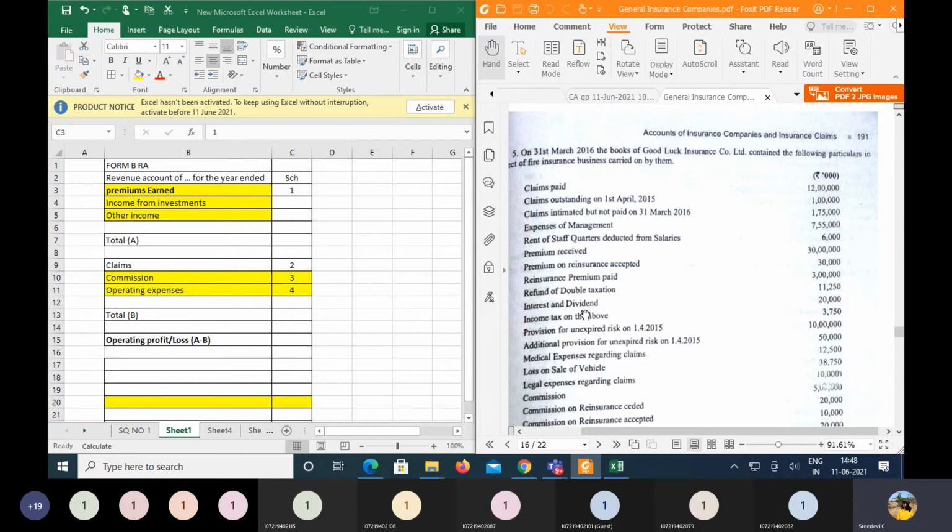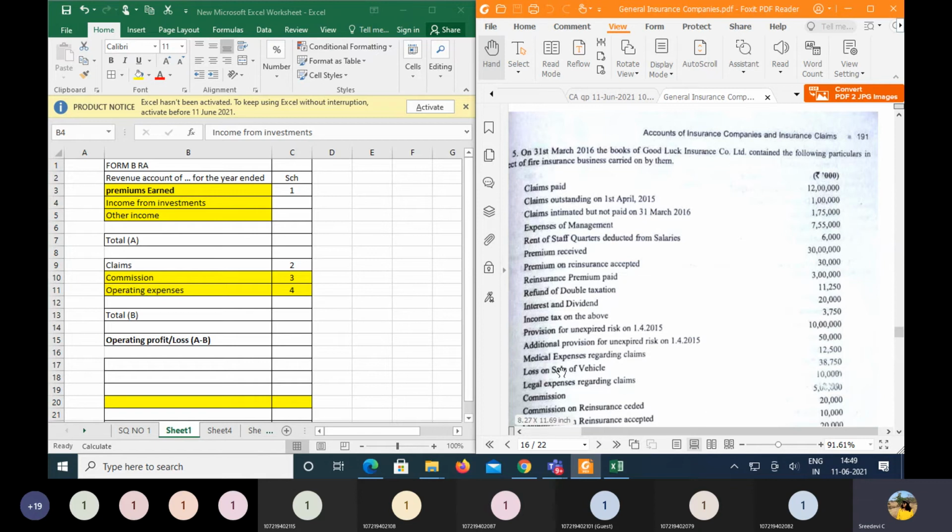Then we have the interest and the dividends, which is gross here. So show this under the income from the investments, and ignore the given amount of the income tax, because there is already a gross income provided. Then we have the provision for the unexpired risk made in the last year, 10 lakhs of rupees, followed by an additional reserve of 50,000. So the total reserve standing at the beginning of the year towards the unexpired risk is 10 lakhs 50,000, which is old.